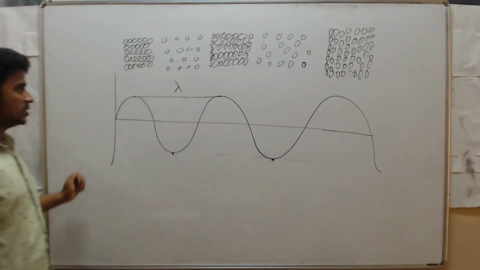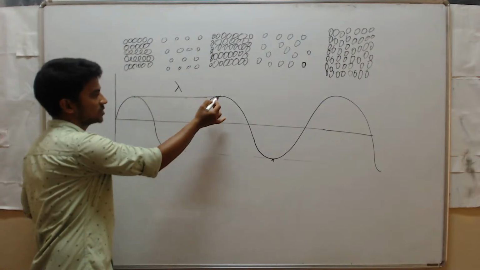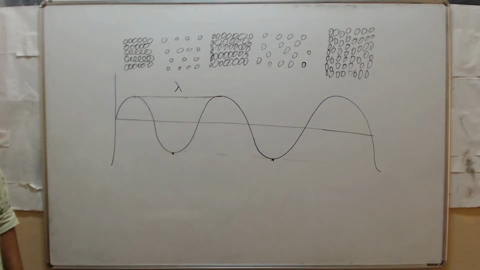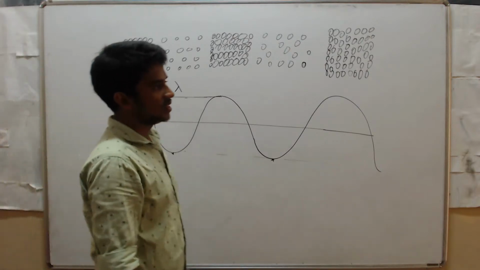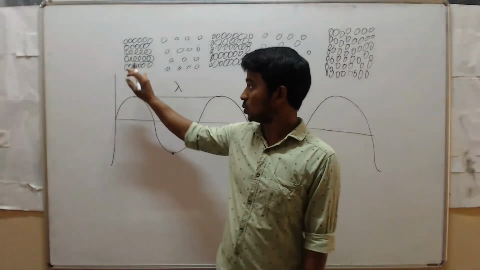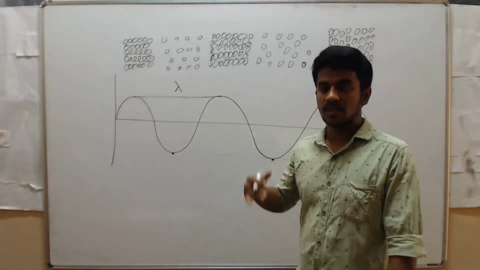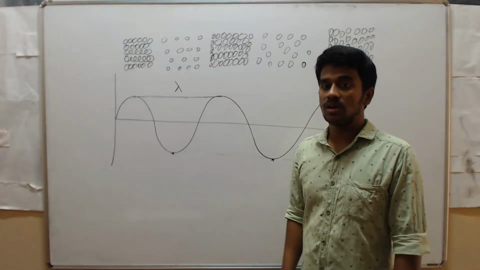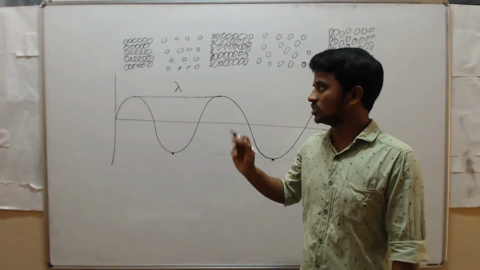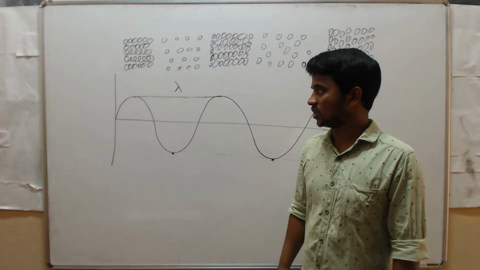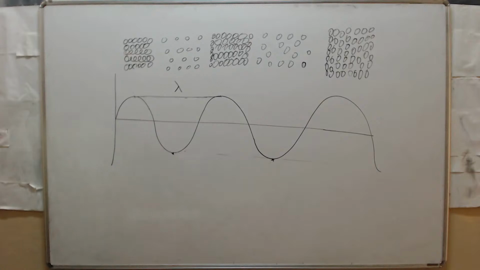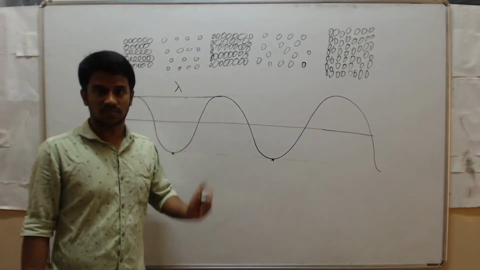In other words, we can say the distance between two successive compressions, or the distance between two successive rarefactions, is called wavelength. So this is the first characteristic of a sound wave. What is that? Wavelength. Wavelength means the distance between two successive crests or troughs.